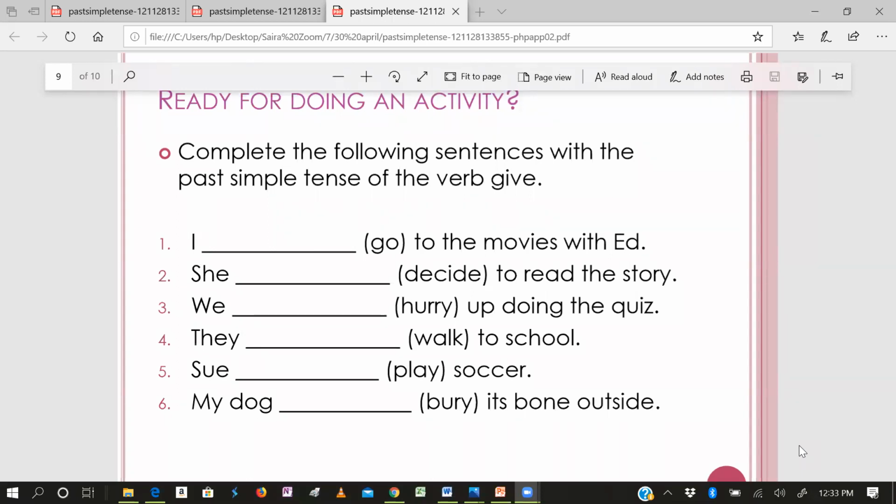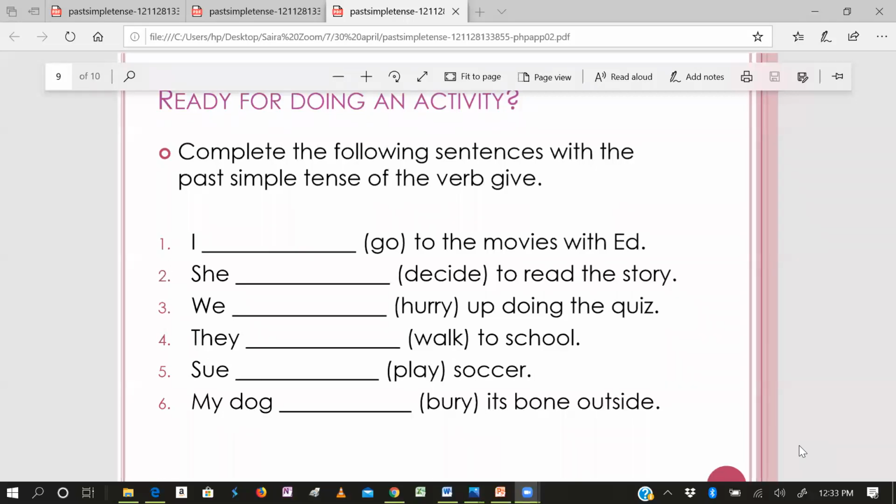The next is Sue dash play soccer. Play. Plays or played? Those who will say played, raise your hands. Good. Everyone is raising their hands already. My dog dash its bone outside. Bury or buried? Because the question is you have to make past simple tense. For past simple tense, you use the second form of the verb. So what you will say: my dog buried its bone outside.